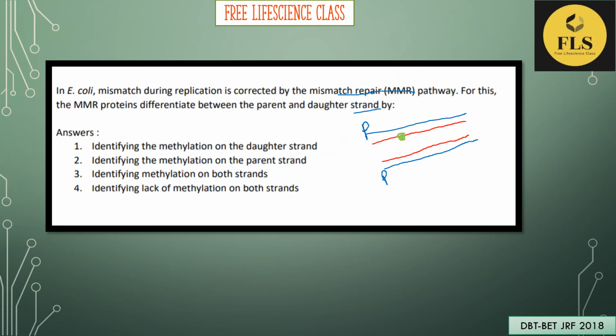So the MMR proteins involved in the MMR pathway have the ability to recognize the parent and daughter strand. By differentiating the parent and daughter strand, they can identify the incorrect base. So how will they identify the parent and daughter strand? It is with the help of the methylation process.